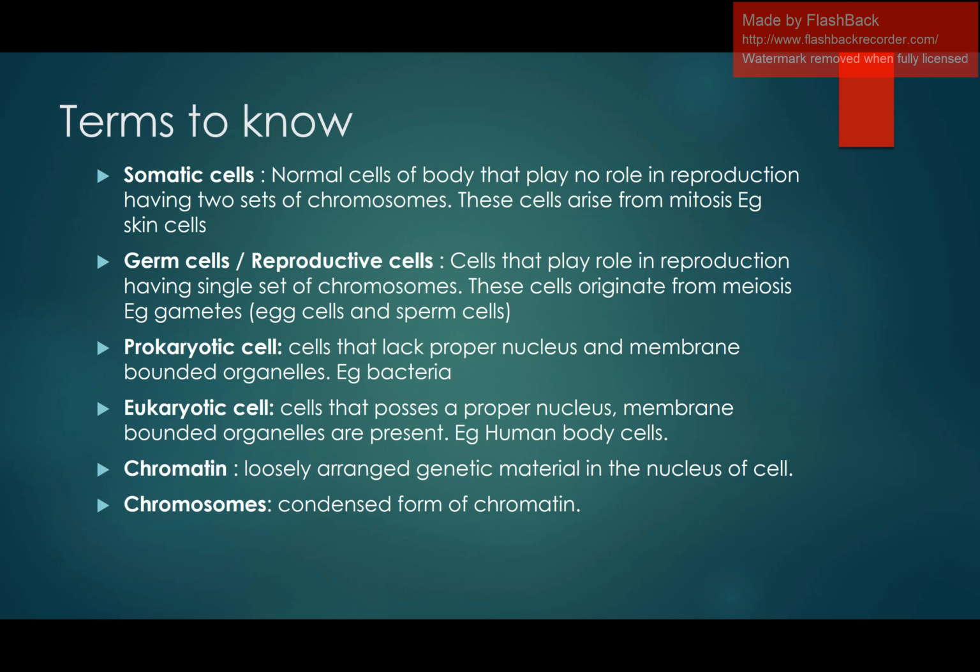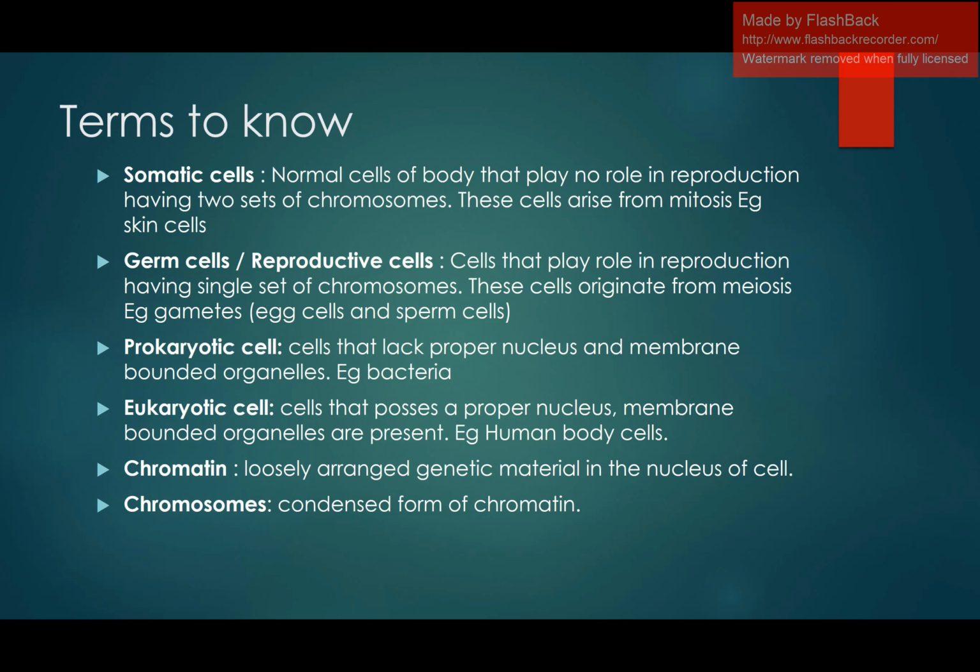So in our somatic cell there would be 46 chromosomes, and in our germ cell there would be 23 chromosomes. The germ cells originate from meiosis, and examples are the gametes, egg cells and sperm cells. Each would have 23 chromosomes in them.